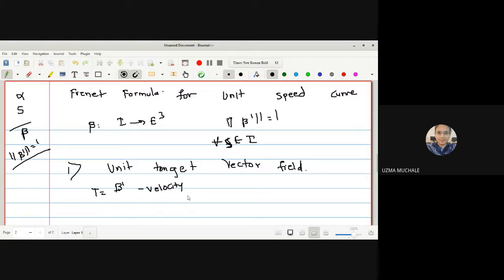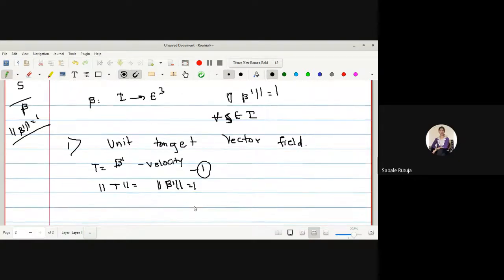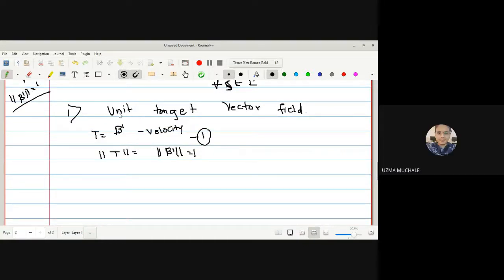Let me call this equation one. Since beta has unit speed, can I say the norm of T is equal to the norm of beta dash is equal to 1? Yes, ma'am. So that's why I call this the unit tangent vector field. Unit tangent vector field means the norm of T is equal to 1. So the tangent vector is a unit tangent vector at every point.